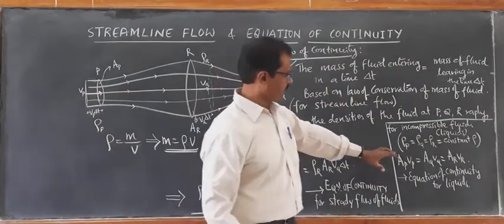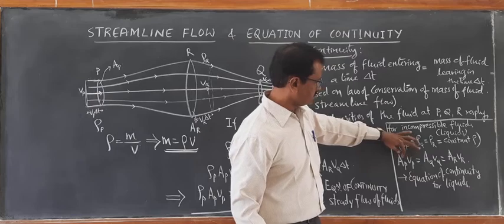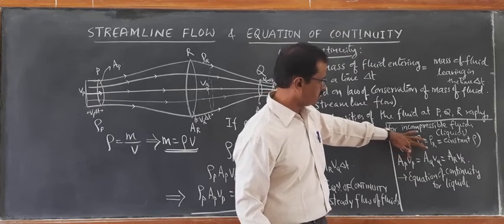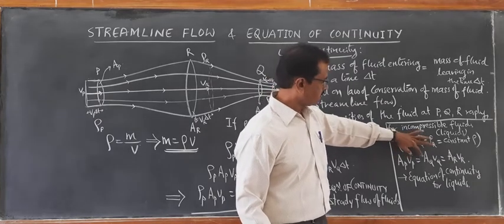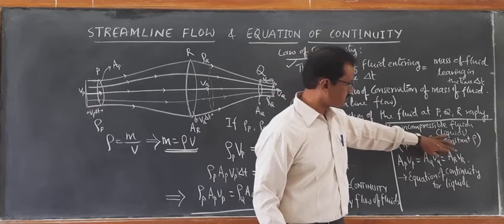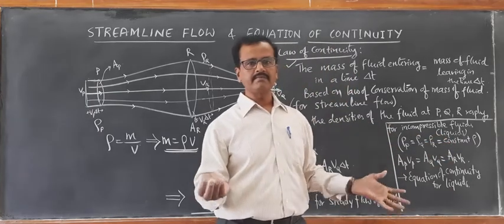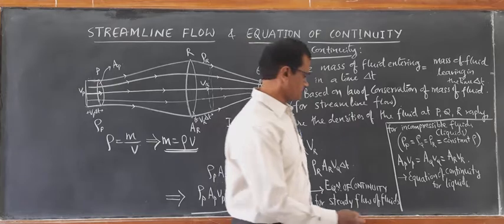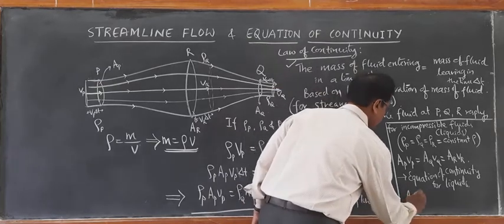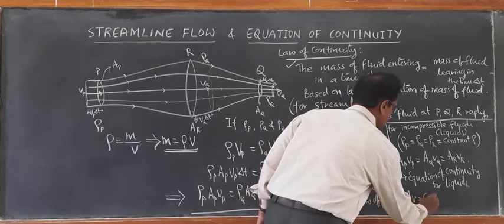In general, if you look at this product, area of cross section into velocity, it remains the same. The product remains the same. So in general, we say the product AV is equal to constant.